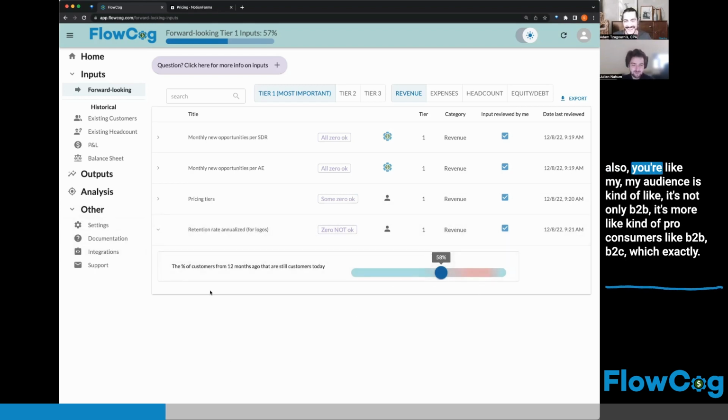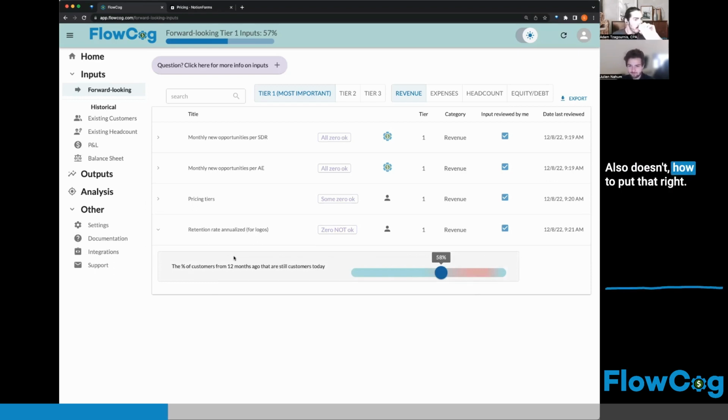It's kind of, and also, my audience is not really B2B, it's more for consumers, like in between. Yeah, B2B, B2C, which also doesn't help with that. Right. Okay, so those are the tier one revenue inputs.